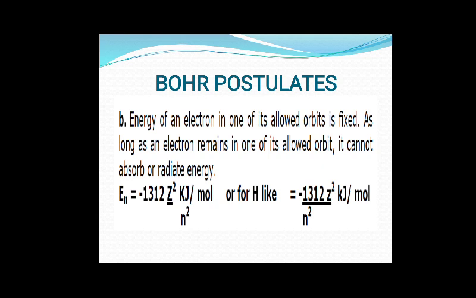So more is the value of n, more will be the energy. If you decrease the value of n, then the value will change. Suppose n value is equal to 1, then what will be the energy? The energy will be En is equal to minus 1312 Z. For hydrogen atom Z is 1, divided by 1. So in that case energy will be minus 1312 kilojoule per mole. So thereby 0 will change to minus 1312. That means energy is decreased. So if n value is low, energy will also be less. N value high, energy will also be high.